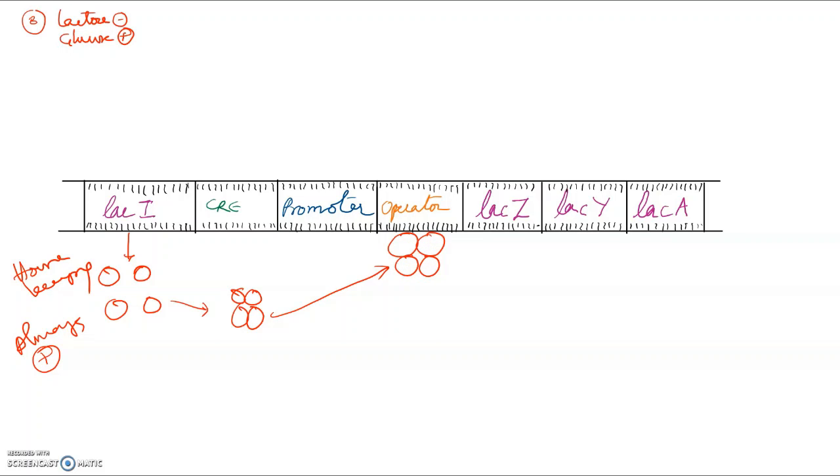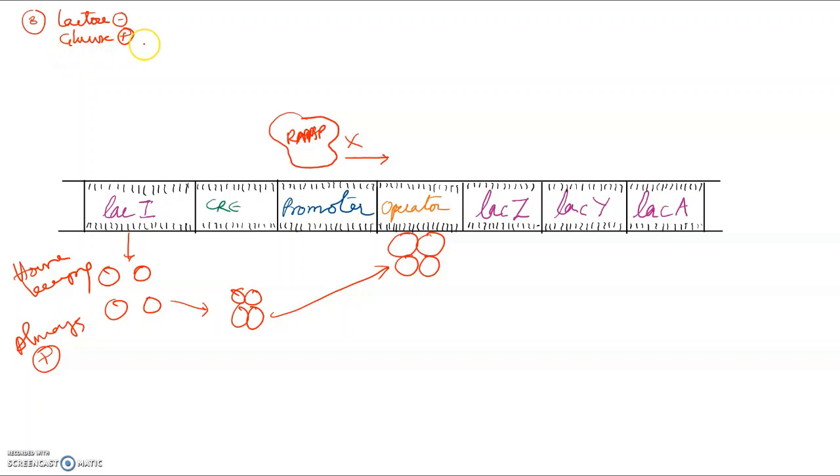All right, now lactose is not there, so the operator site will not be vacant. When the operator site is not vacant, there is no chance that RNA polymerase can go further.